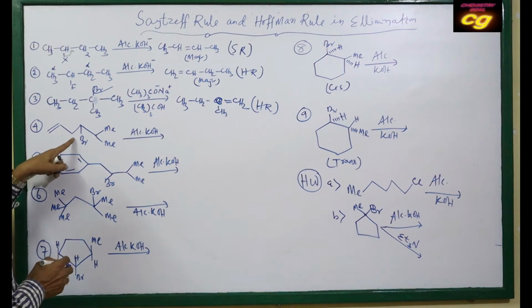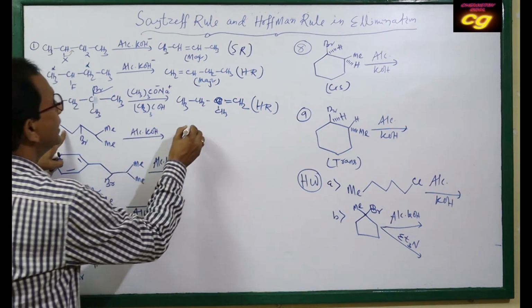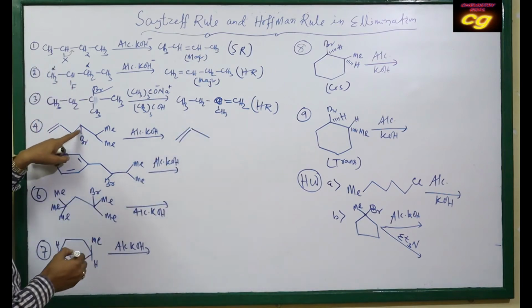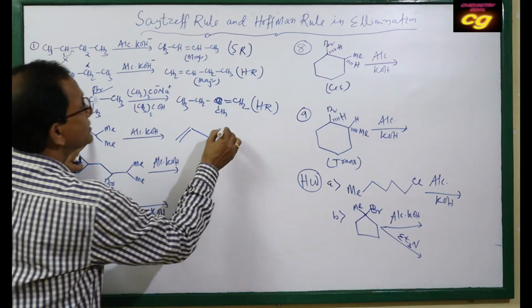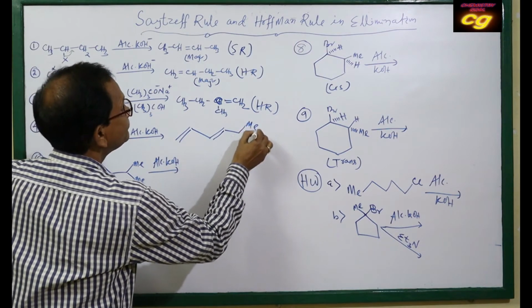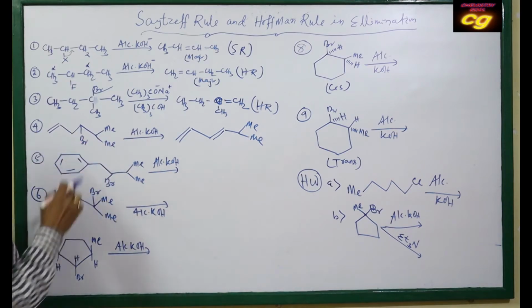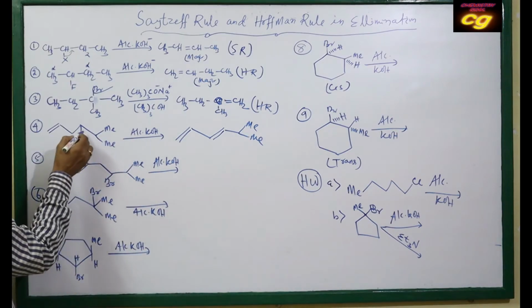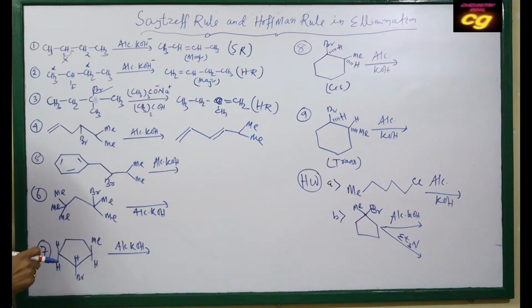So the major product will be here. This is already having a double bond, then a single bond, then a bond. If the bond forms here, it carries a double bond here, then a single bond here, methyl. But here you see, it does not obey Saytzeff's rule, because Saytzeff's rule means the double bond should be here, because more alkyl groups are at this position.